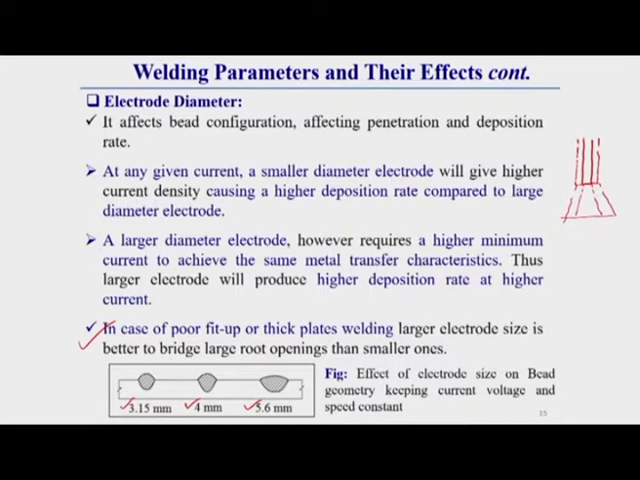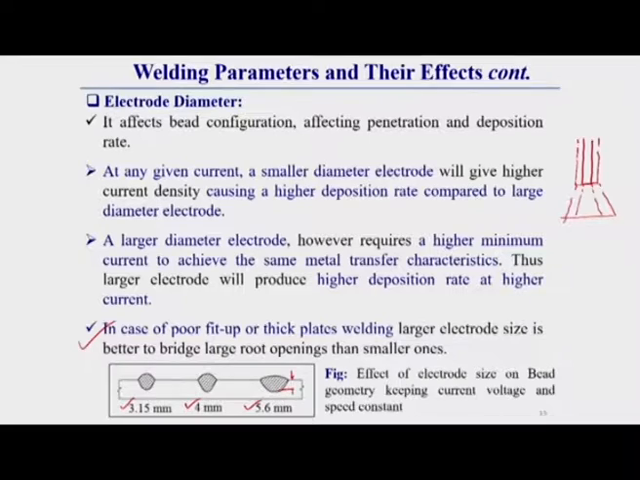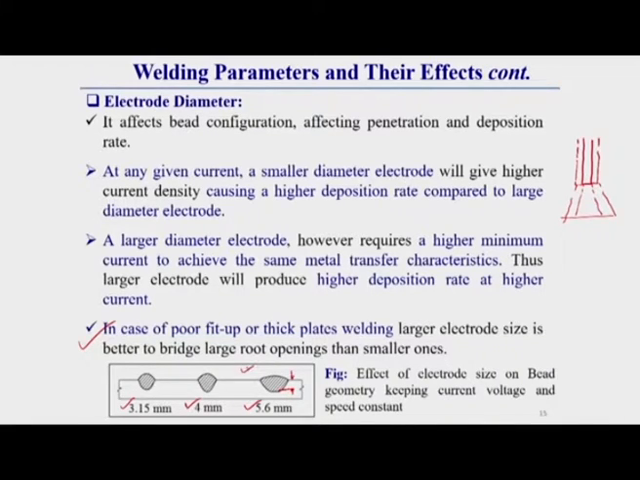That means for a lower diameter, for the same current, we get comparatively more penetration. For a higher diameter, keeping everything else the same, we get less penetration, but a wider bead geometry. Why wider bead geometry? Because of the less forceful arc, and due to the larger diameter the molten droplet deposition can be higher. You can get this idea from this figure.